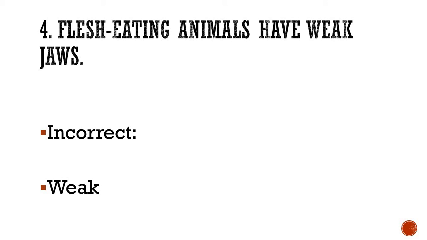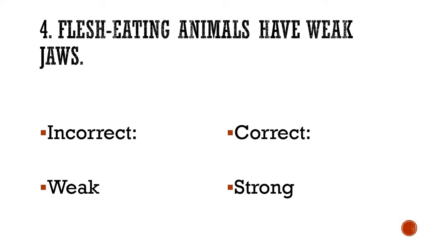weak. Now this is not Monday, Tuesday, Wednesday, this is not that week. Weak means not strong, in short. So flesh-eating animals have weak jaws. Weak is incorrect. So flesh-eating animals have dashed jaws. Now I know that 100% of you might have written the answer. Anyways, the correct answer here is strong. They don't have weak, they have strong jaws.